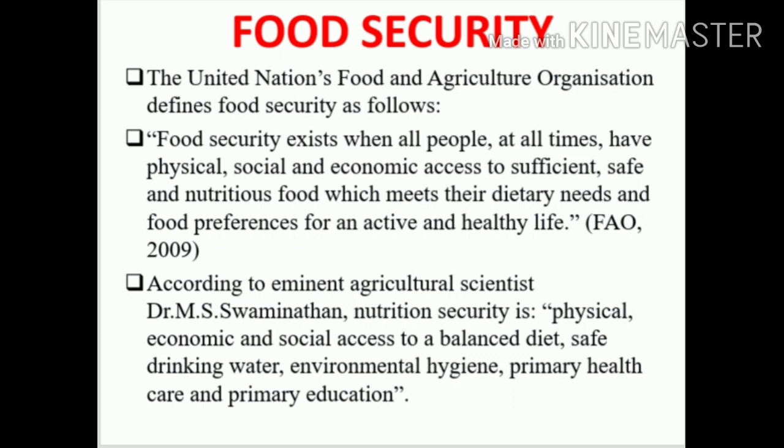They defined food security: food security exists when all people at all times have physical, social, and economic access, that is, if they are fit physically, and socially the food is available, and economic, that is the money matter, to access sufficient, safe and nutritious food which meets their dietary needs and food preferences for an active and healthy life.